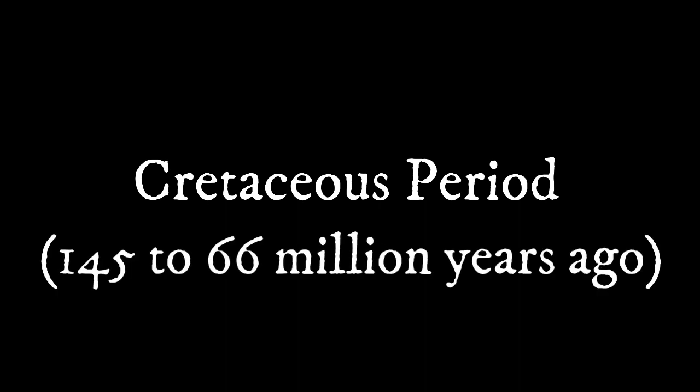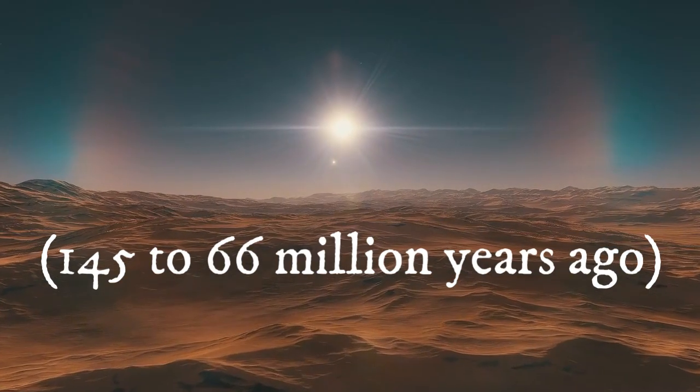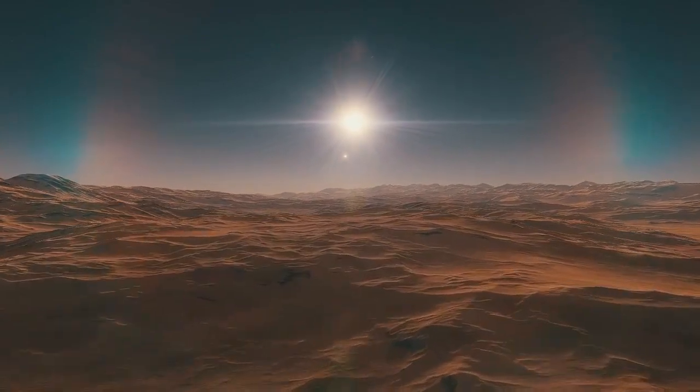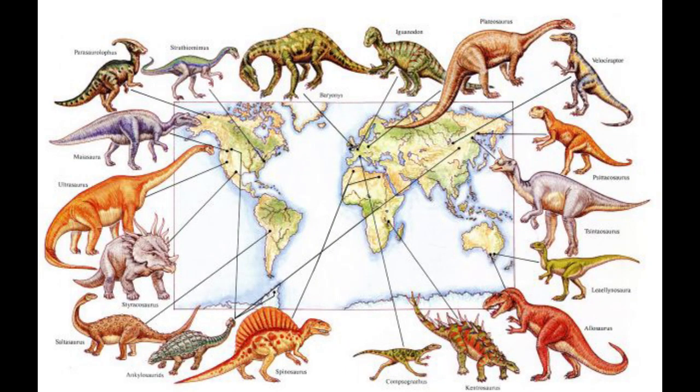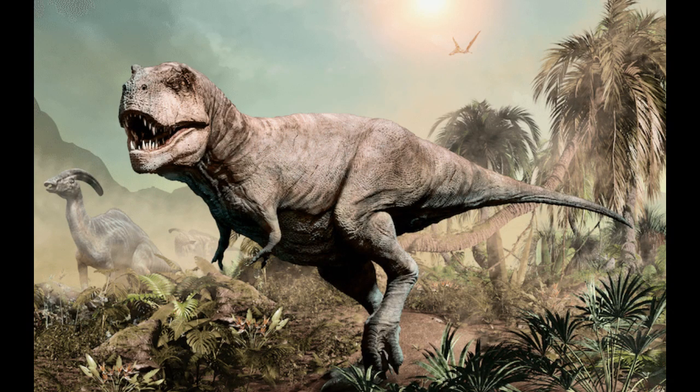During the Cretaceous, the land separated further into some of the continents we recognize today, although in different positions. This meant that dinosaurs evolved independently in different parts of the world, becoming more diverse.